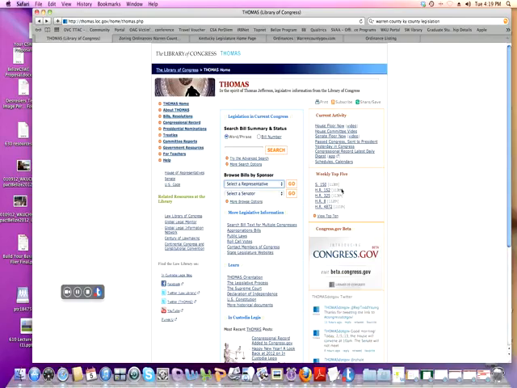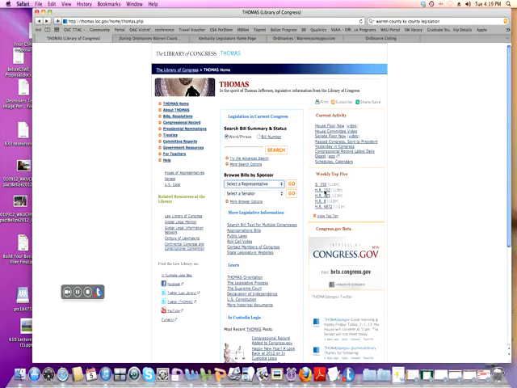I want to point out here on the right, they have the weekly top 5 proposed legislative pieces that have been looked up. S stands for Senate. So in the Senate, Senate Bill 150 has been looked up many times. When it says 113th, it means this is for the current session of Congress. Some of these say 112 or 111, so people are also looking at some older ones, sometimes to see if they're changing or what they might want to change.